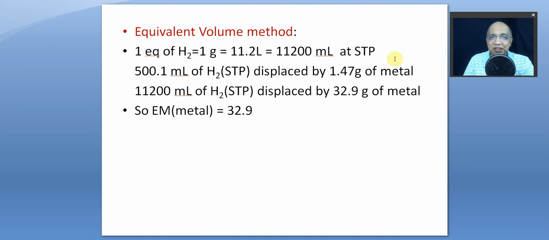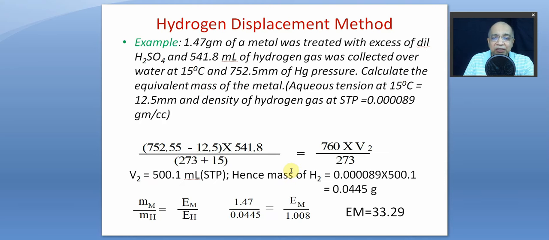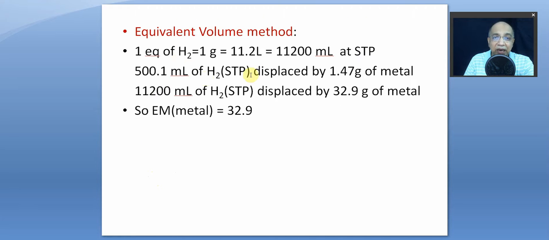So directly, when you found the volume of hydrogen at STP, you could have done this: if 500.1 milliliters of hydrogen is displaced by this much gram of the metal, then 11,200 ml of hydrogen is displaced by how much of the metal?